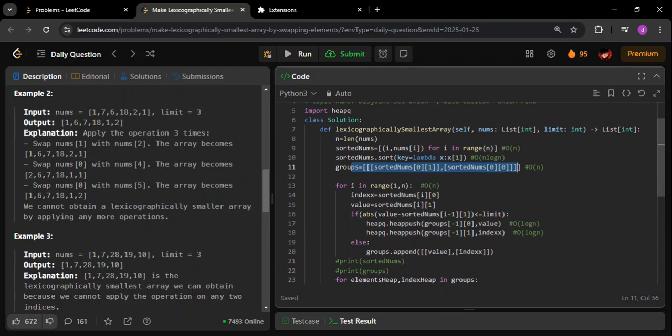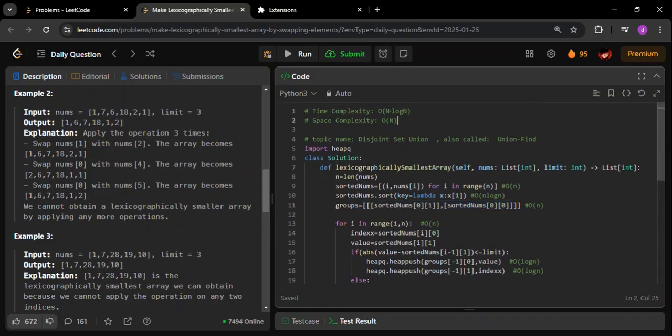Technically it will be 2 into n elements, because for every number we are going to store its index also. But in terms of big O notation, it will be O of n. So that's why the space complexity is going to be O of n, and the time complexity is going to be O of n log n.